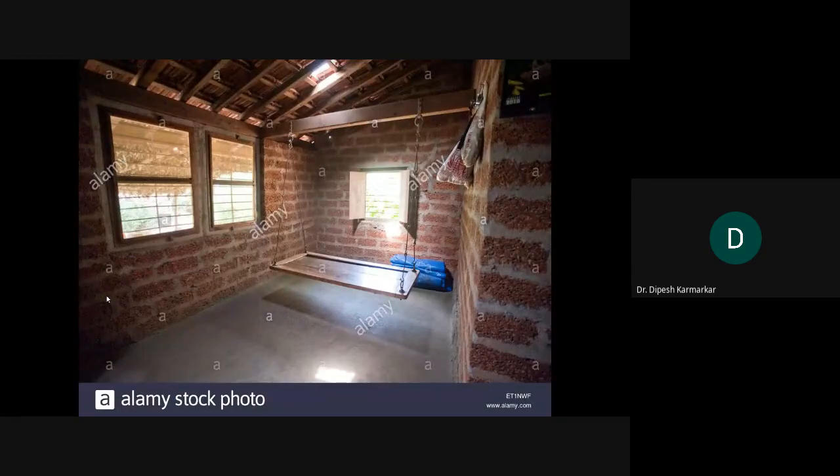Now this is one kind of veranda, where you find that it is supported by walls on all the sides, and it has got a roof. So this is a very closed veranda. It has got a window. It is a bit modern in the sense of the way it is constructed. And a typical element that you can observe in this photograph is the jhula. In Marathi we call it zopala.